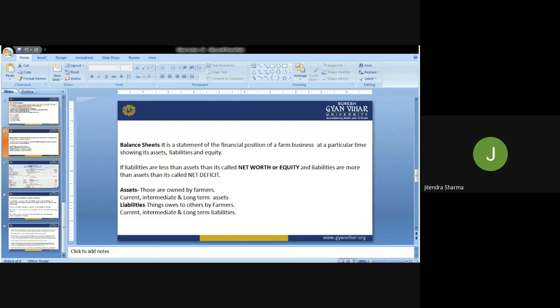On the basis of the balance sheet, financial institutions issuing credit to any organization or firm, or even the state or central government, if they produce the balance sheet of any public sector company or organization, can easily understand what kind of strength the organization has.